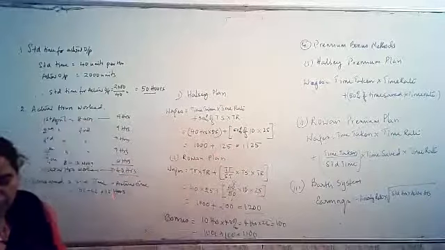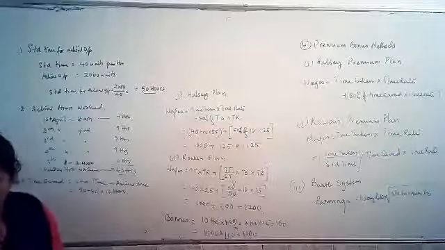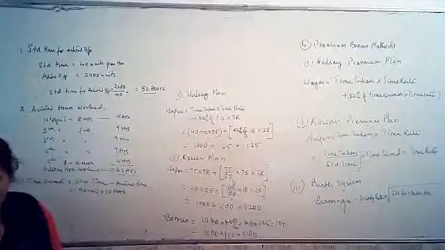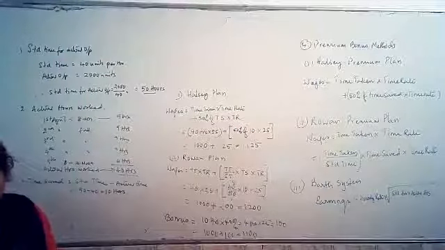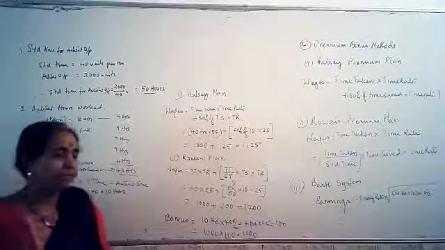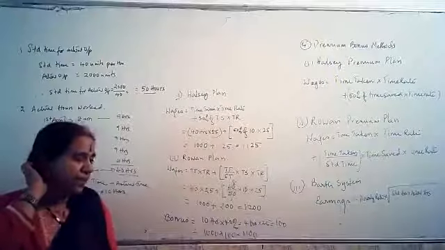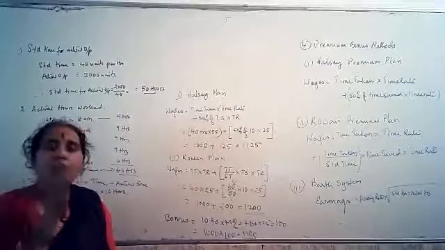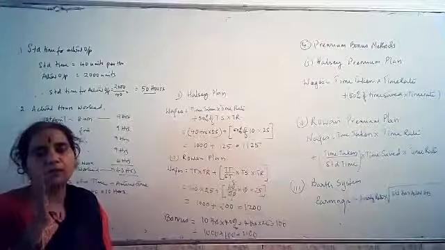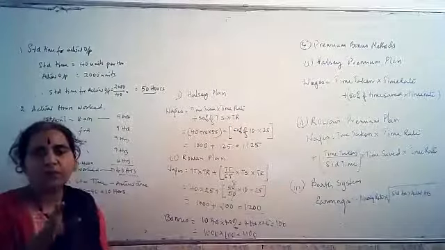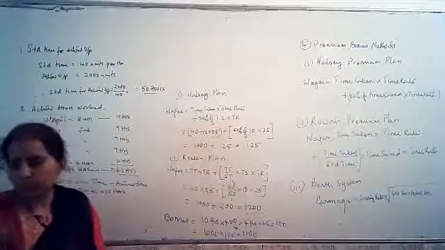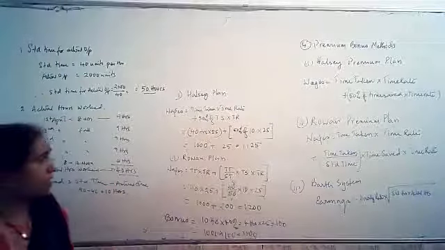So let's move to the next one. Next question we have: when will a worker earn equal wages under the Halsey plan and the Rowan scheme? At what stage will the total wages be the same under both plans? That's what they are asking.